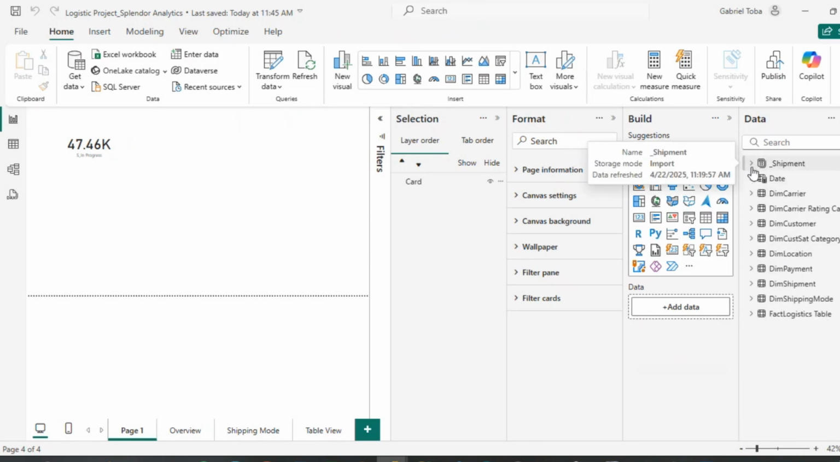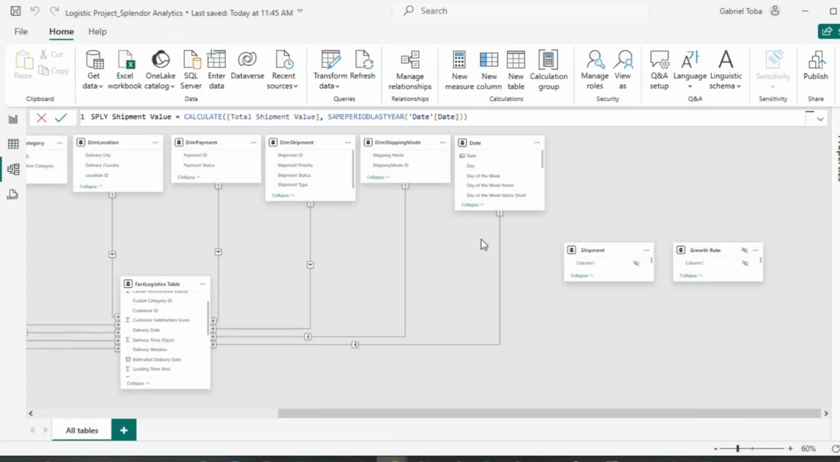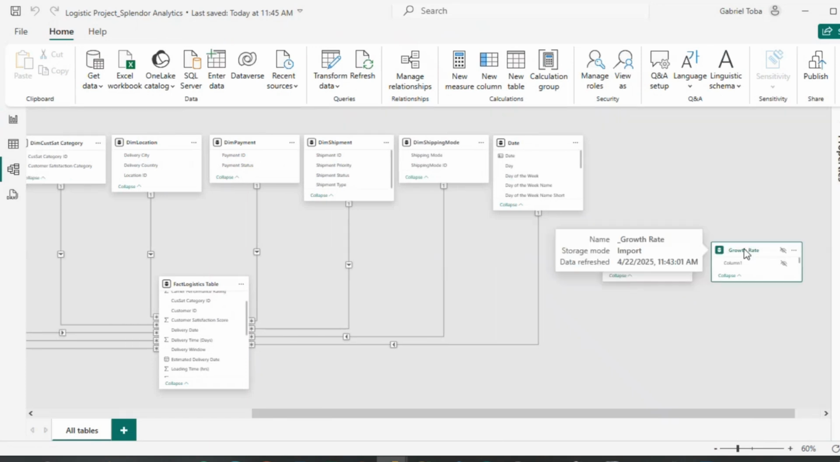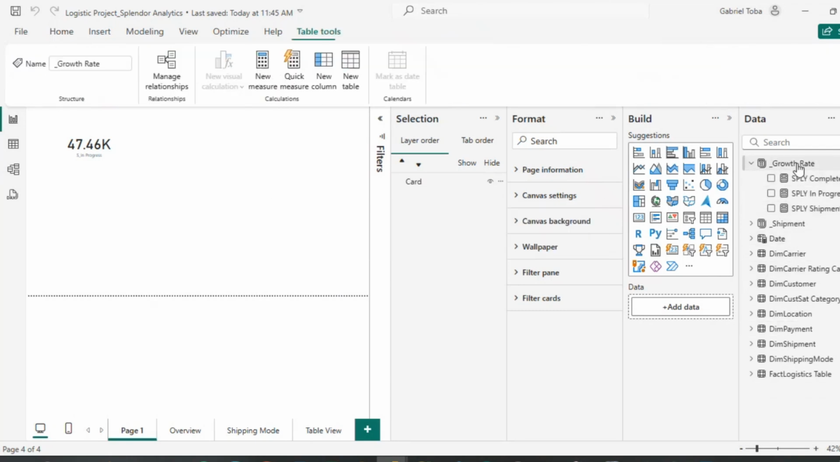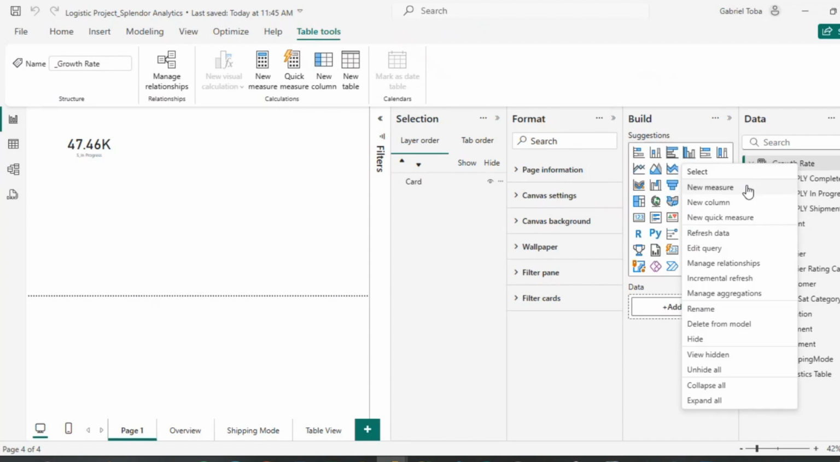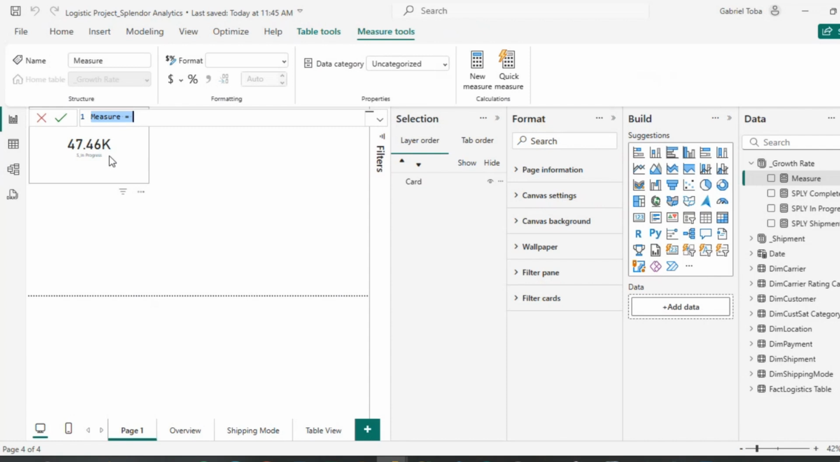Where's my growth? Did I delete anything? Hold on. Can't find. Oh. Okay. So I wanted to add this column, but I deleted it. So I'm going to write another measure over here, and this one is going to be year over year analysis. I'm going to call this year over year. I'm not going to call this year over year completed. I want to do year over year completed.